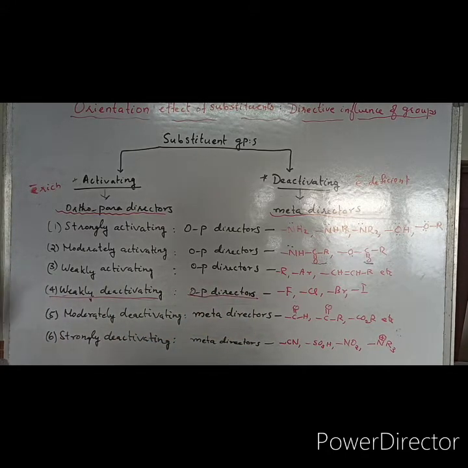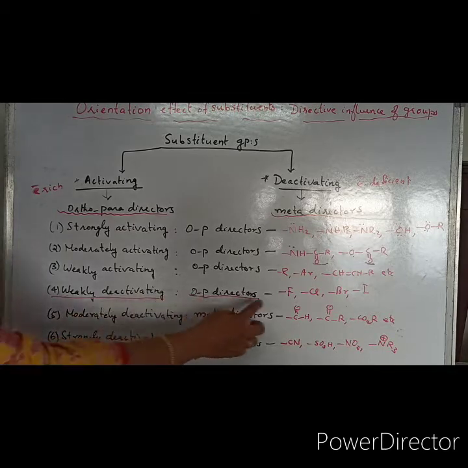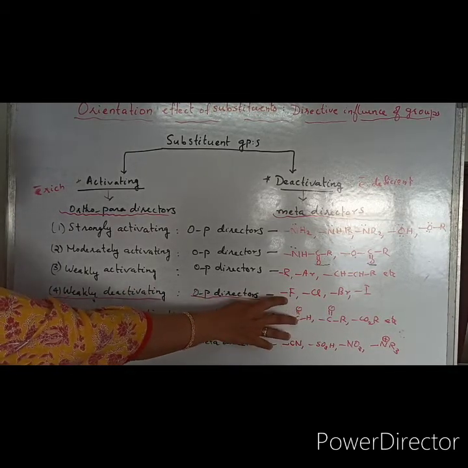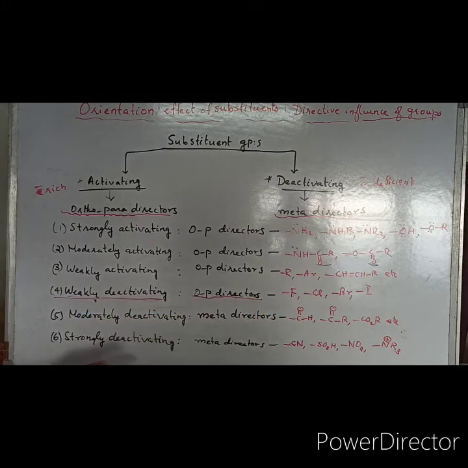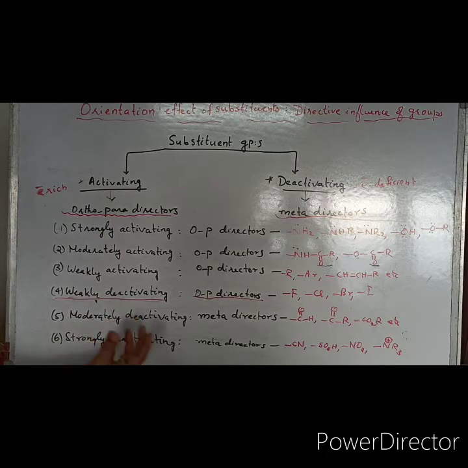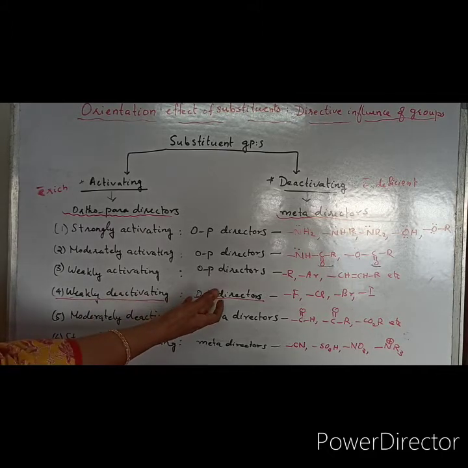Why is this called weakly deactivating groups? Because it contains halogens. Halogens are electronegative elements which will withdraw electron density from the ring. So that is why it is called deactivating. But they are said to be ortho-para directors.